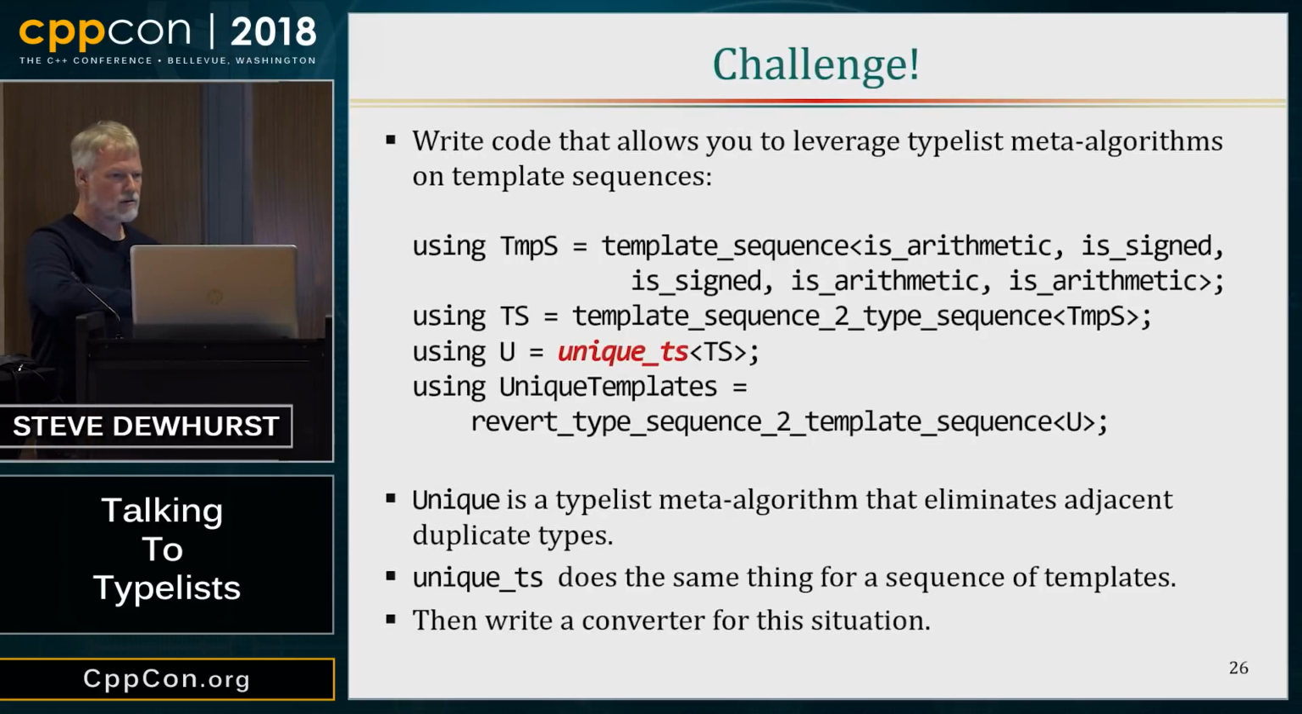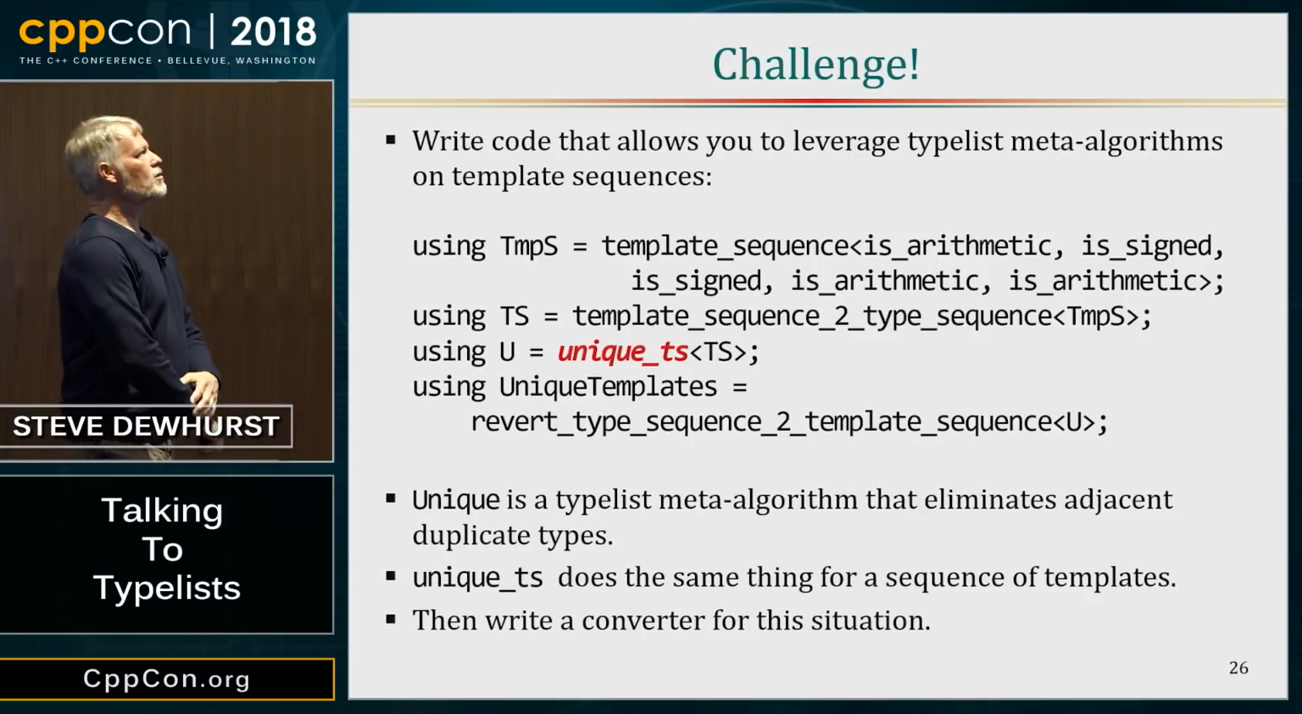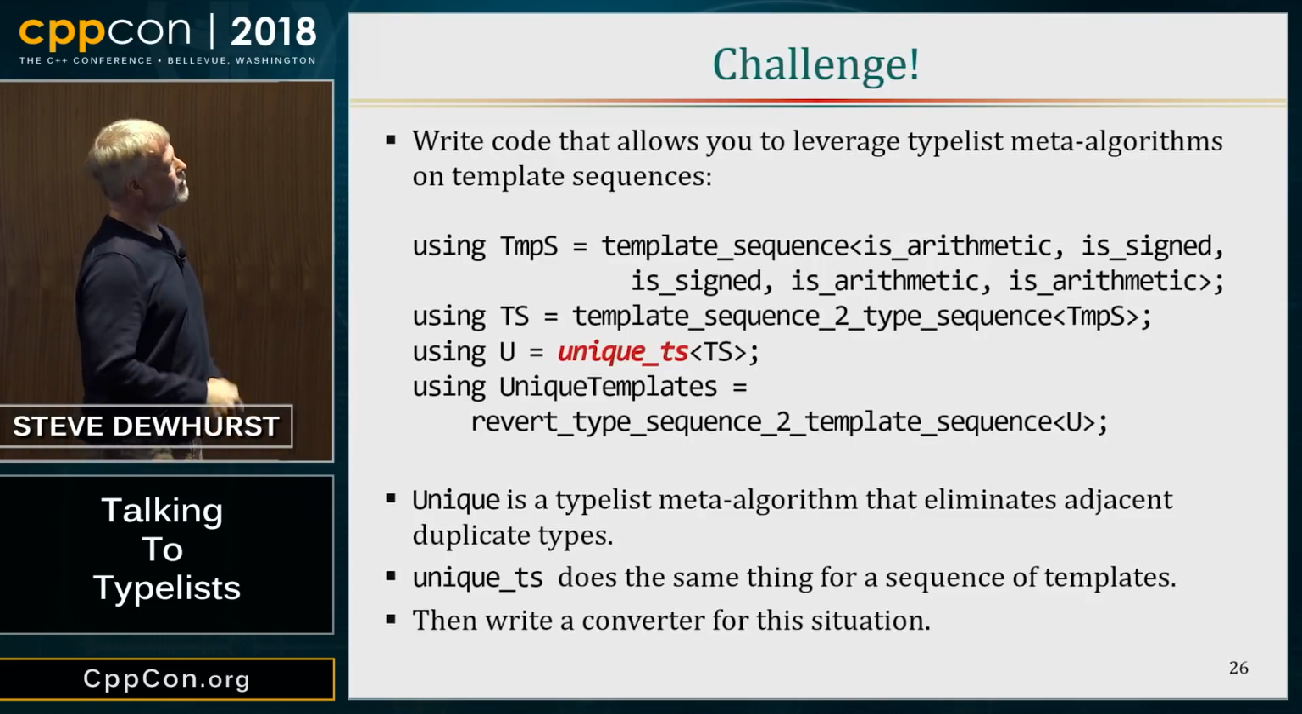So I would like to end with a challenge. Do the same thing for templates. Create template lists, like this one. Here's a template sequence. I just took some type traits. Write something that converts a template sequence to a type sequence. Use that to create a unique algorithm on a template sequence, and then revert it back to a template sequence. And this should be fairly straightforward, maybe.